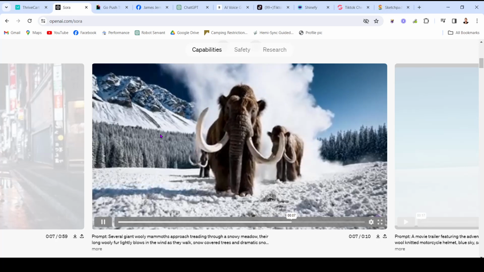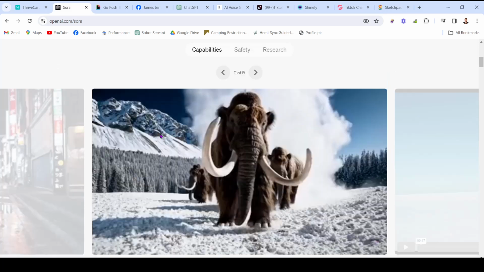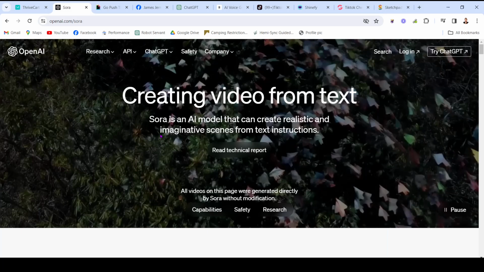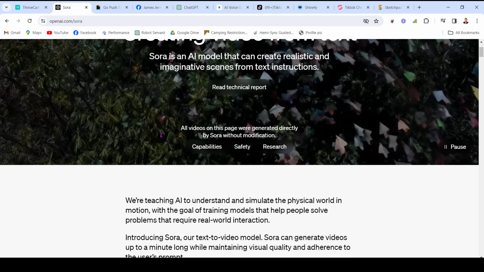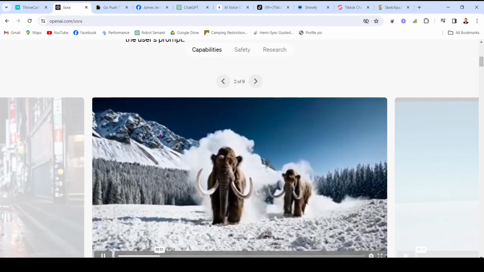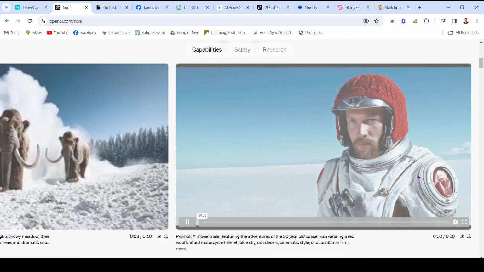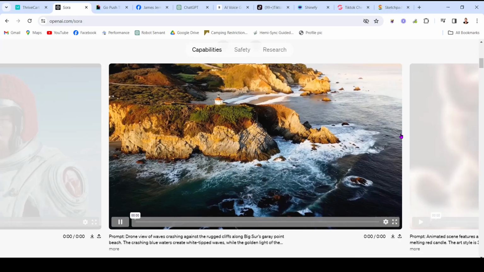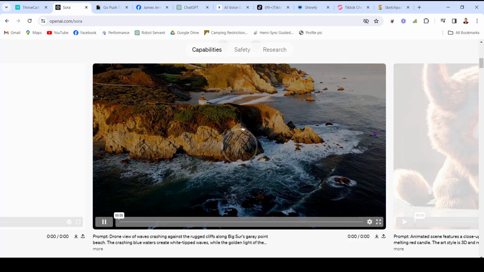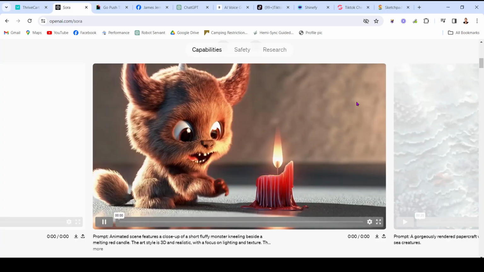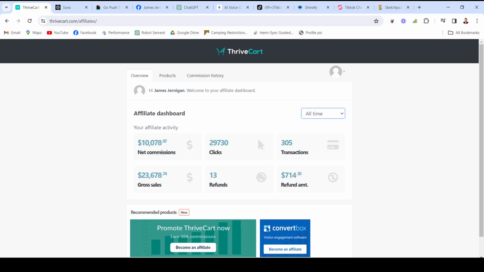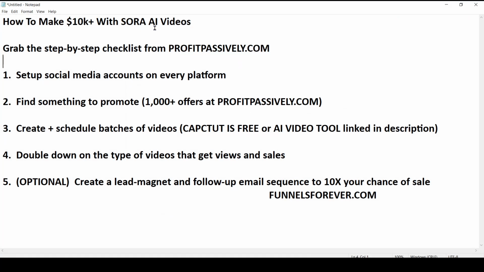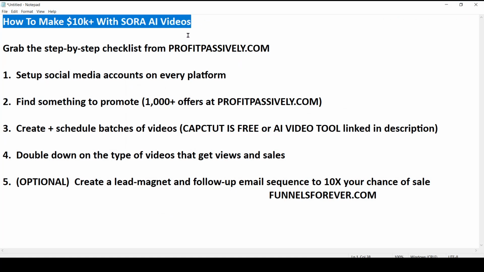So obviously OpenAI is the same company that brought us ChatGPT, and now they have announced their text to video tool, a tool that's going to let you type in simple prompts and it's going to create stunning, unique AI videos like the ones you see here. So I've put together the exact steps that I've used to turn similar AI videos like these into money, and I want to jump right into it. So here's how to make your first $10,000 with Sora AI videos.